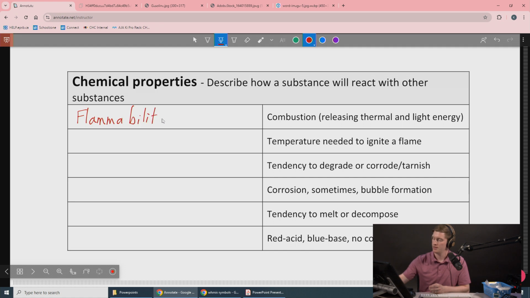Flammability. Is a substance flammable? Can it react in a combustion reaction? Something that is flammable would be like a piece of paper. That can react in a combustion reaction. Water is not very flammable. Related to flammability is something called flash point. Flash point is the temperature needed for it to ignite in flame. That's a chemical property. It's related to flammability.